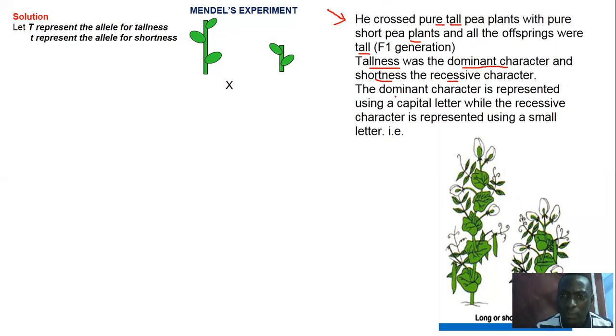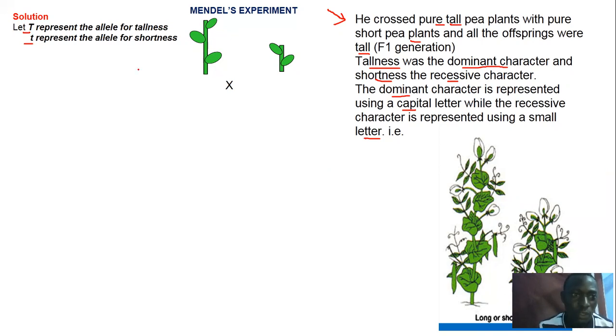And normally the dominant character is represented using a capital letter, while the recessive character is represented using a small letter. That is standard. When you're doing it, you first say let capital T, you just think of any letter which suits your character. In this case, we are choosing capital T to represent the allele for tallness, and small t to represent the allele for shortness. And these are just symbols.